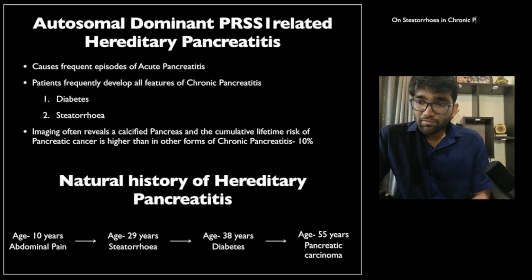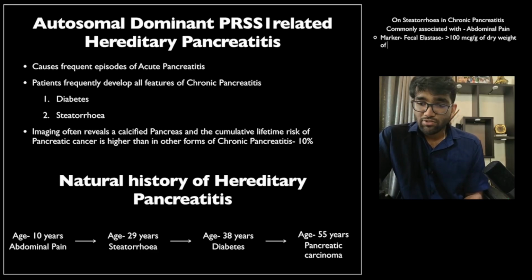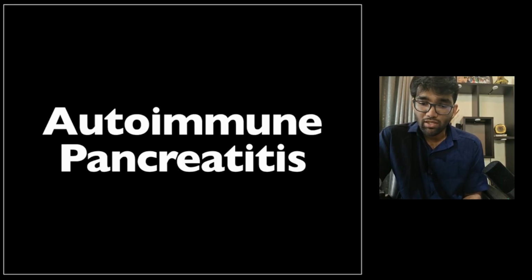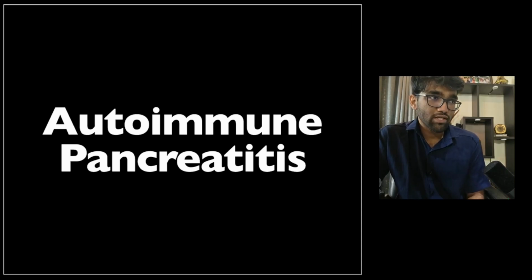So the steatorrhea that develops in chronic pancreatitis is commonly associated with abdominal pain. So like I said, abdominal pain typically at least coexists or often predates the development of steatorrhea. The marker for steatorrhea naturally is fecal elastase, less than 100 microgram per gram of dry weight of stool, and that is how we diagnose steatorrhea. And we'll come to other situations in which steatorrhea can develop in cases of chronic diarrhea and an approach to chronic diarrhea.